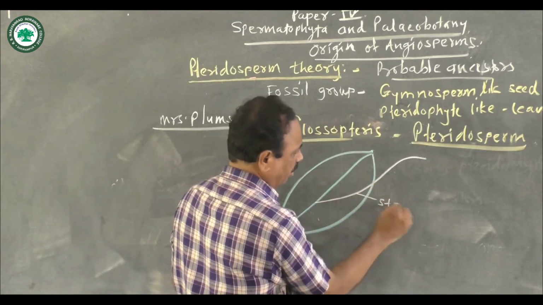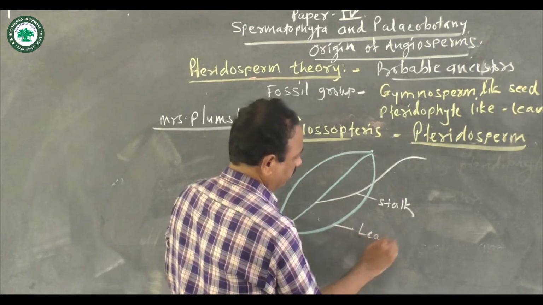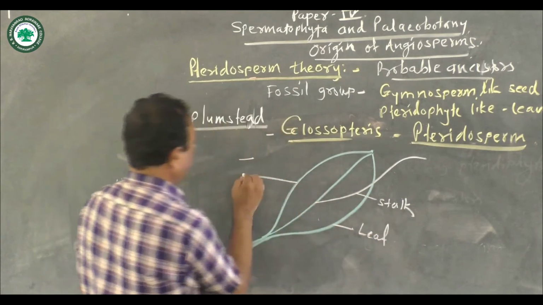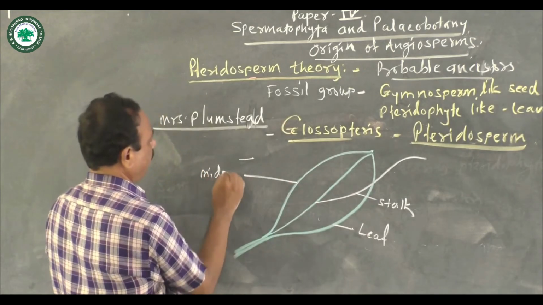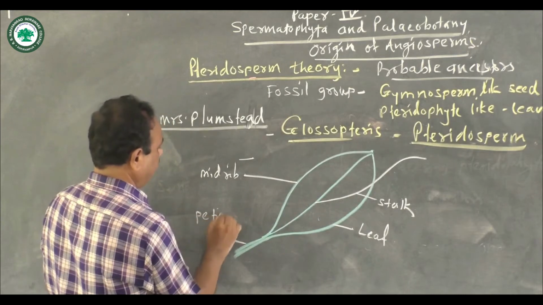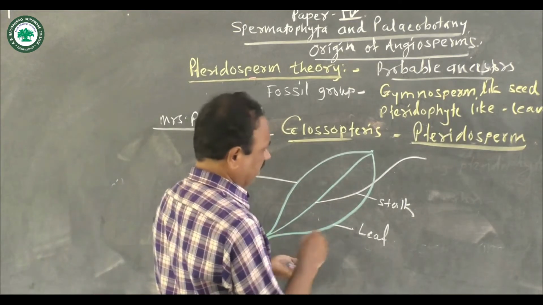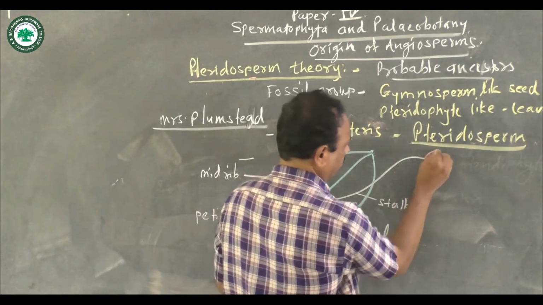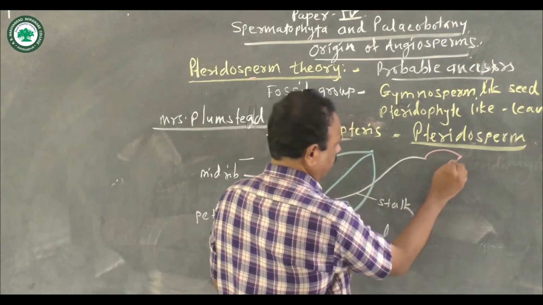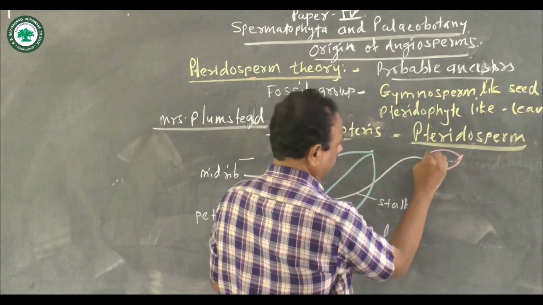So this is the stalk, this is the leaf, this is the midrib of the leaf, this is the petiole of the leaf, and this reproductive structure, known as the cupule, shows the presence of two valves.